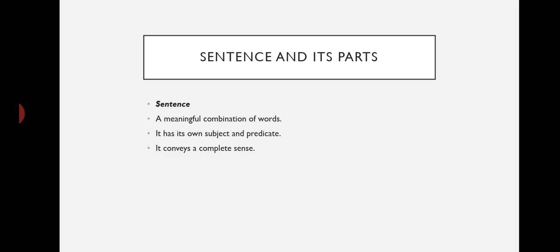By a meaningful combination we mean a combination which is right in its order and which conveys a proper meaning. And then a good sentence, a complete or correct sentence, should have its own subject and predicate, and then the sentence again should convey a complete sense. So these are a sort of conditions which are important, which should be fulfilled by a sentence.